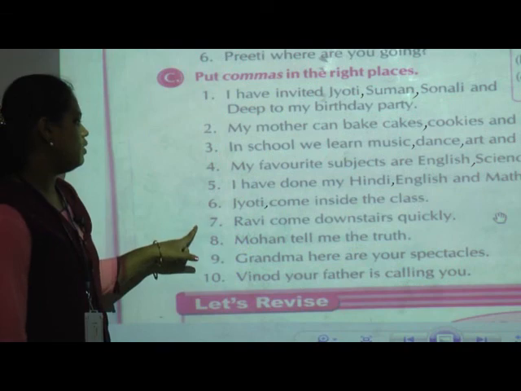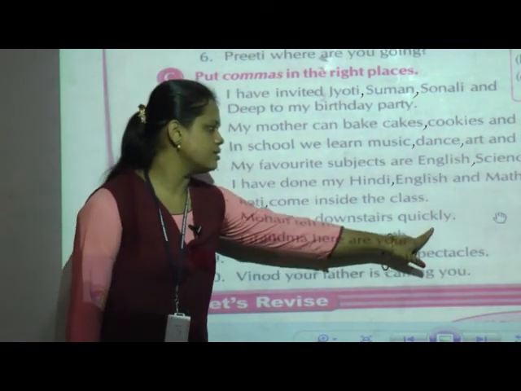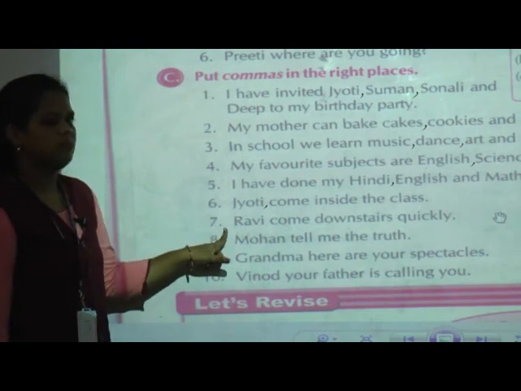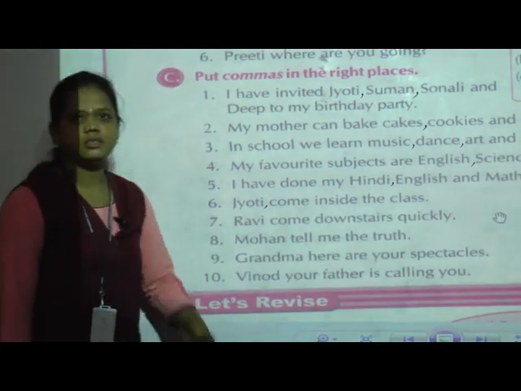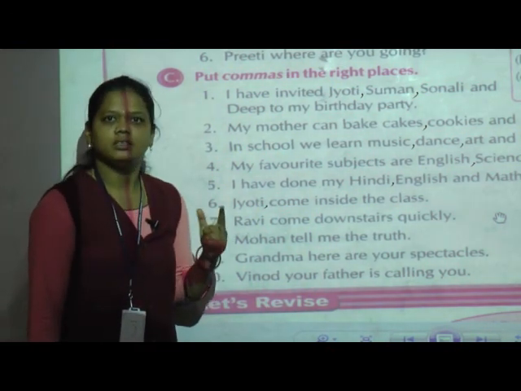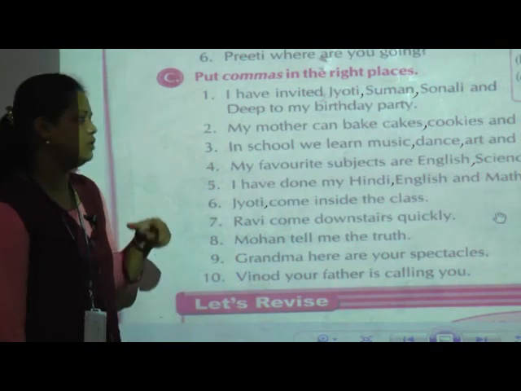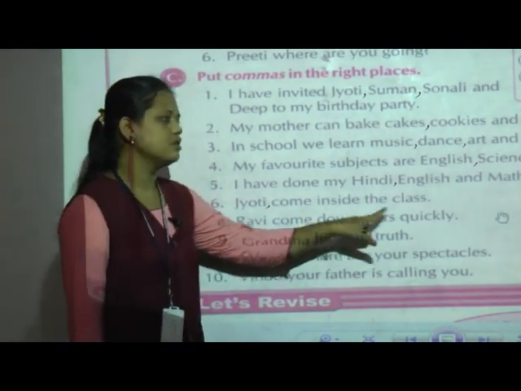Now, the seventh one: Ravi, come downstairs quickly. This is what we are saying to Ravi: Ravi, please come down, downstairs means the downside, please come downstairs quickly.